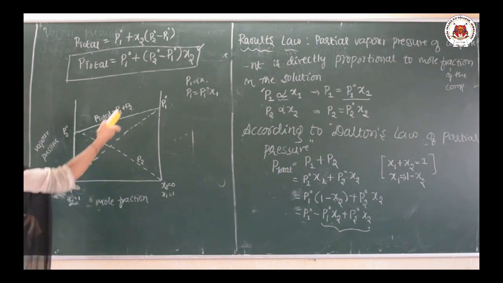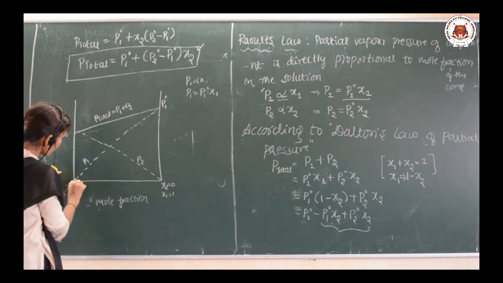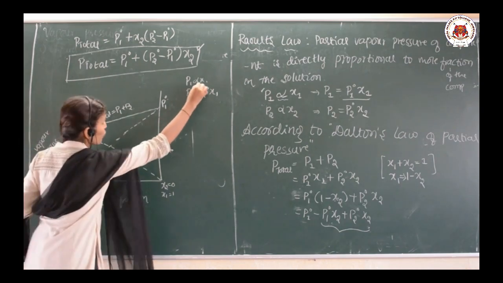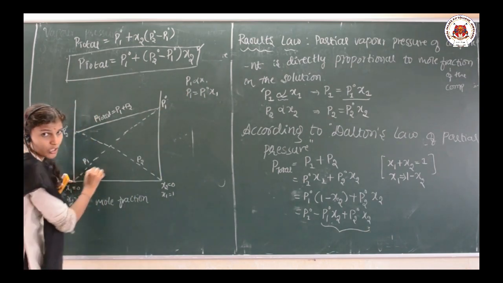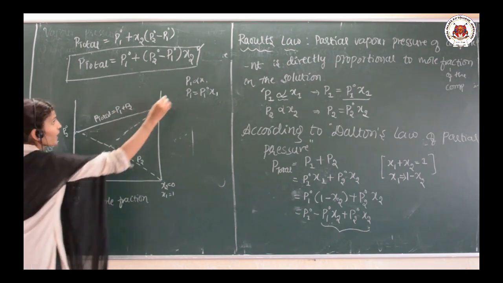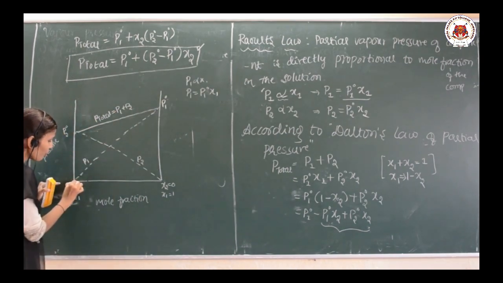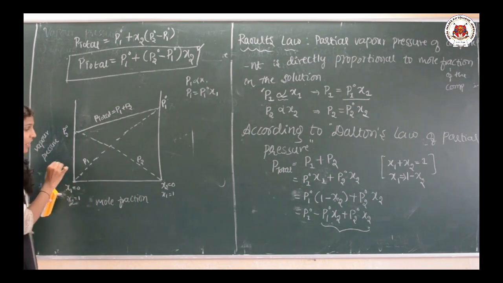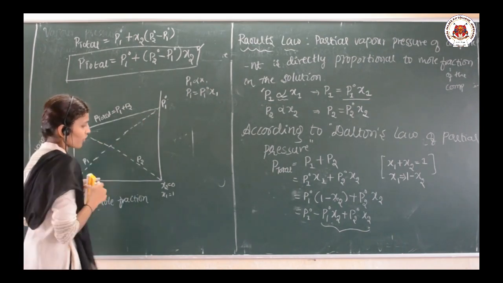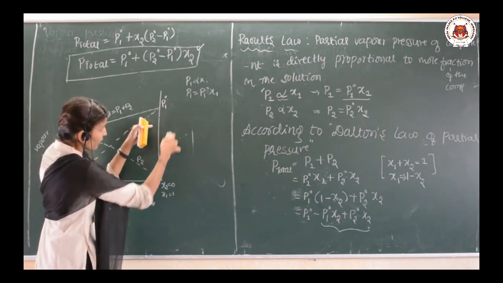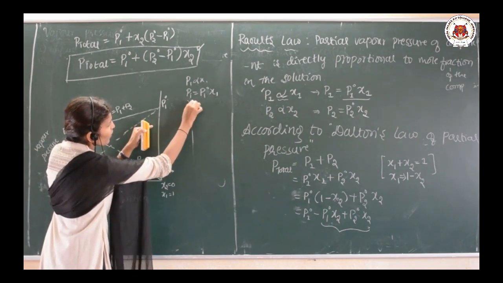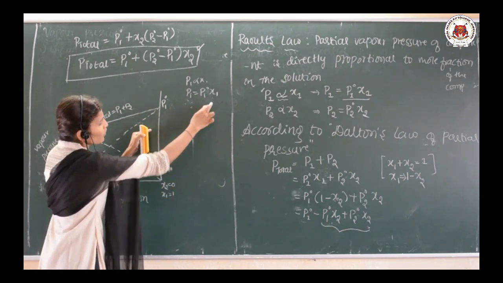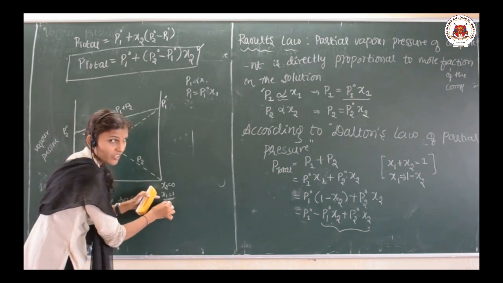So here, first this is component 1. As it is directly proportional, the graph passes through the origin. And when P1 is directly proportional to x1, initially the value of P1 is 0. It means x1 here I am going to take as 0. And then P1 reaches P1 naught. If it is P1 naught, x1 value will be 1. That's why I wrote x1 here as 1.